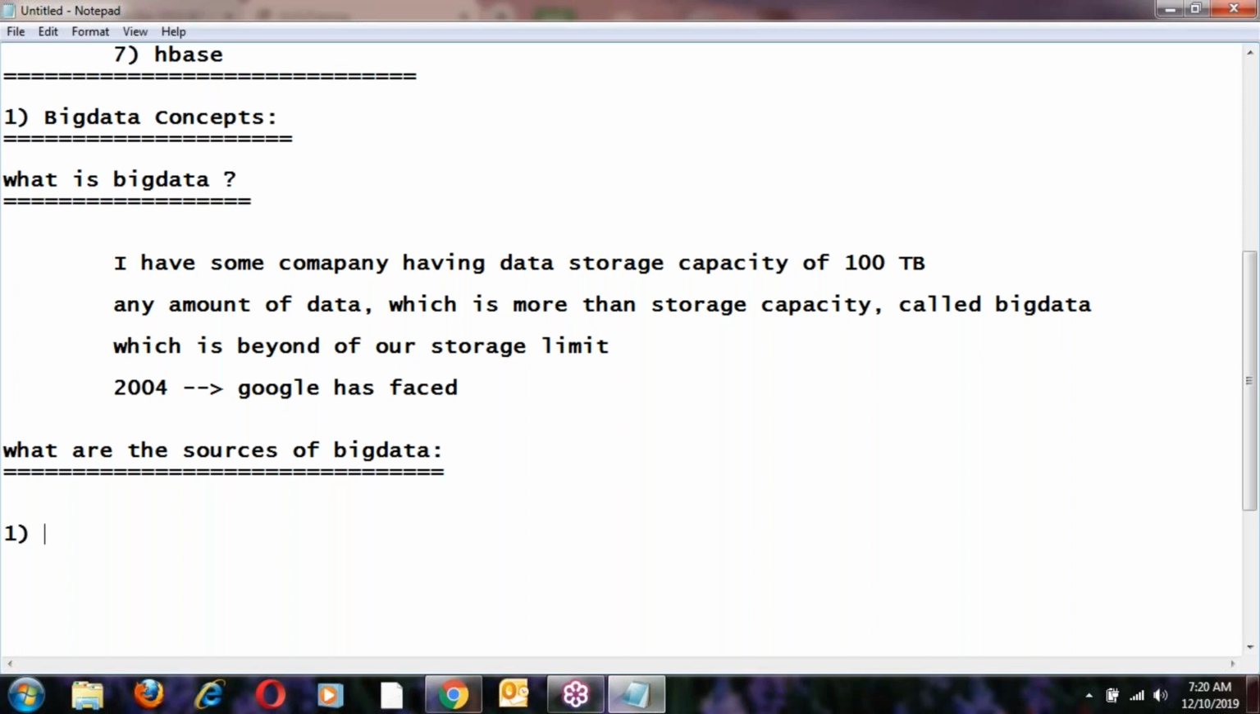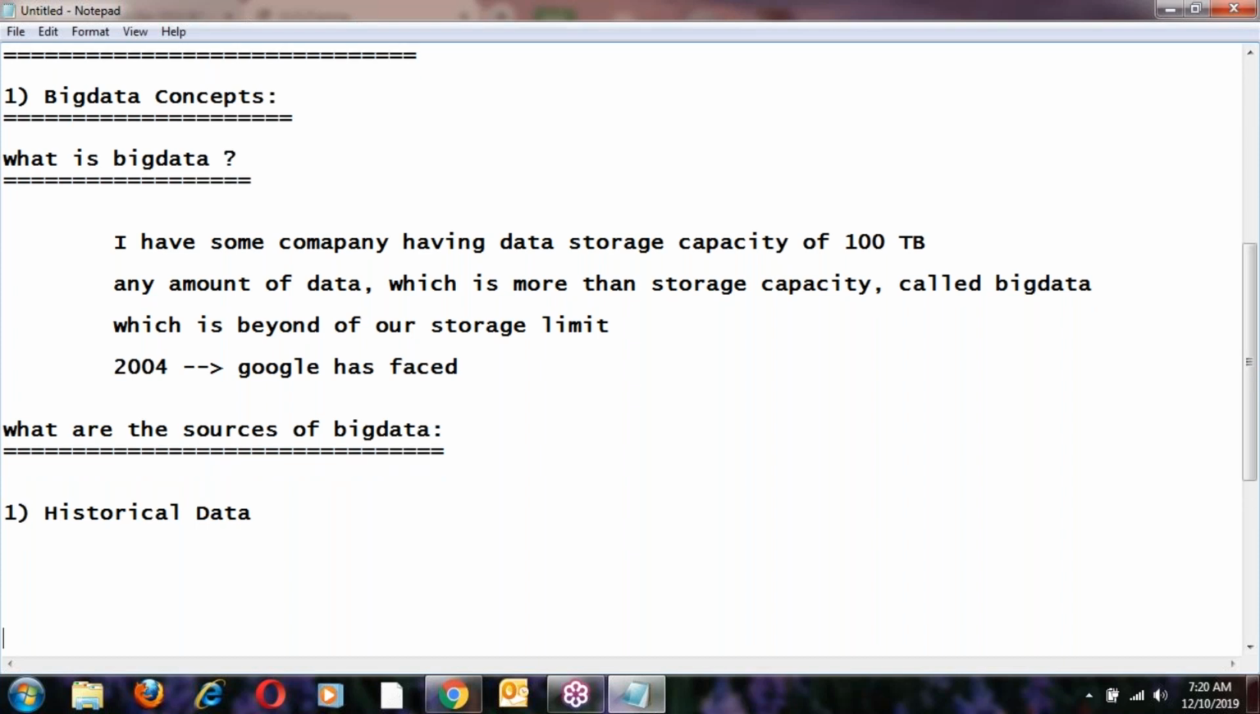The best example of big data is historical data. Historical data comes under big data. Sources of big data: the best example is historical data. Let us see what is historical data.